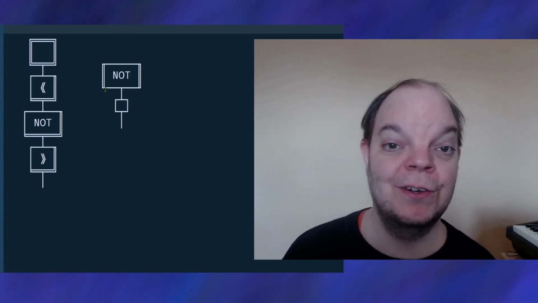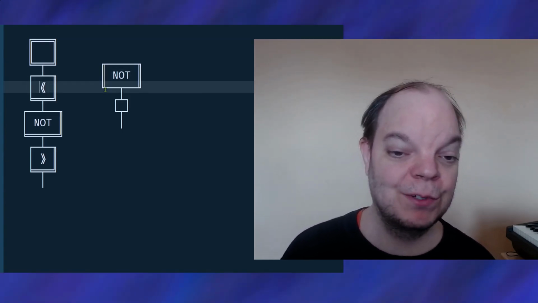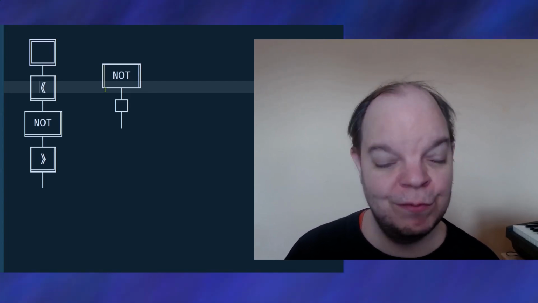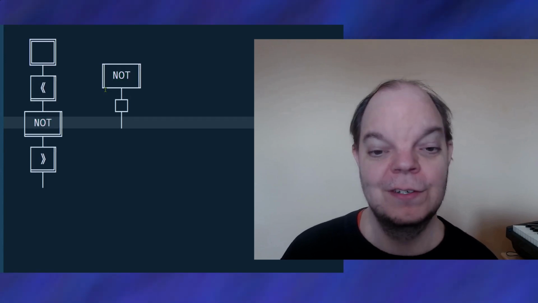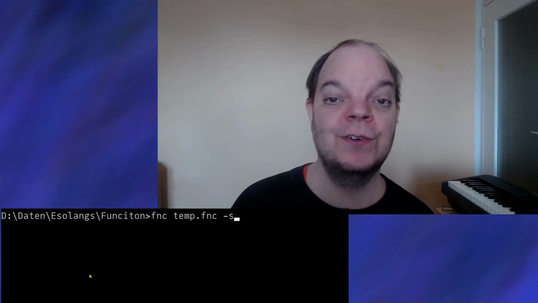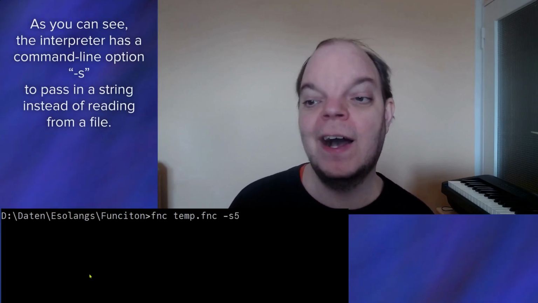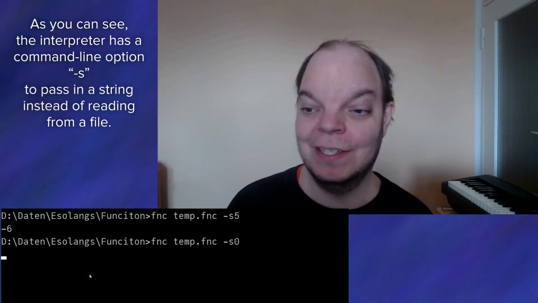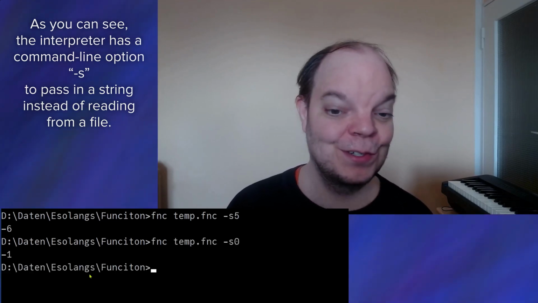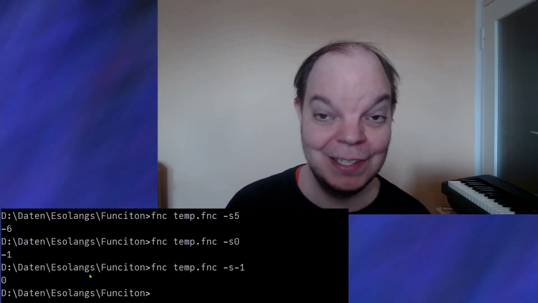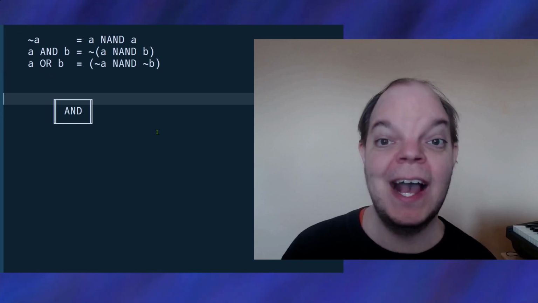So this is what a program would look like that would use bitwise NOT on a number. I'm doing the same conversion from strings to integers as before, but besides that, the only function call here is NOT, which is the declaration that we've seen earlier. So let's see what happens if I call this on a number such as, for example, 5. And we get -6, which is what we expect. The bitwise NOT of 0 is of course -1. And if I put -1, I should get 0. Indeed I do.